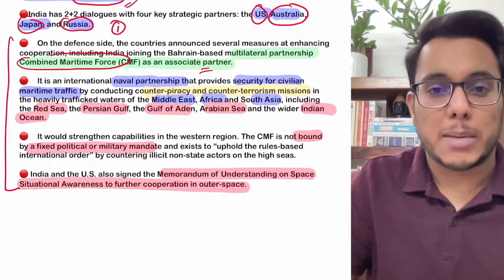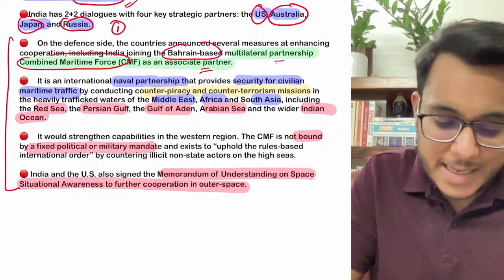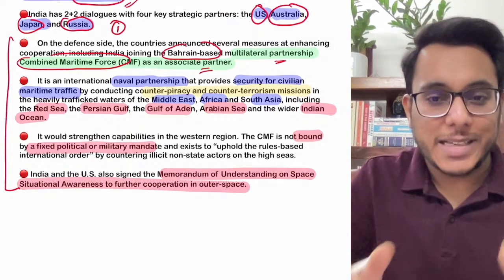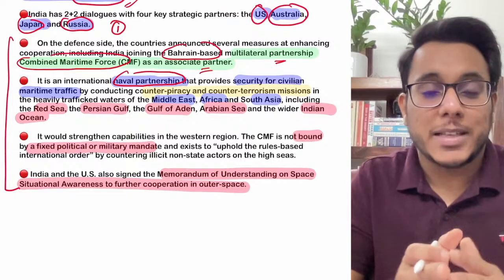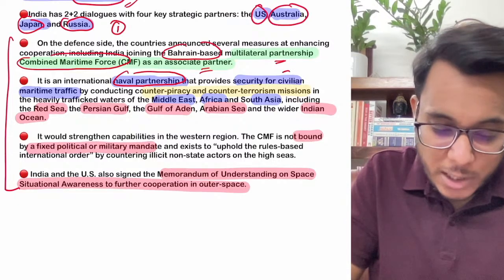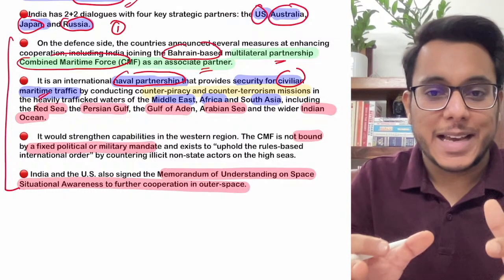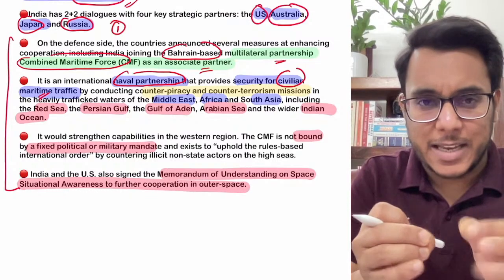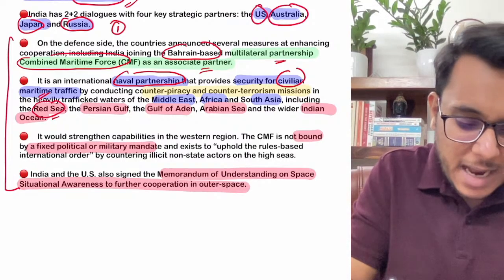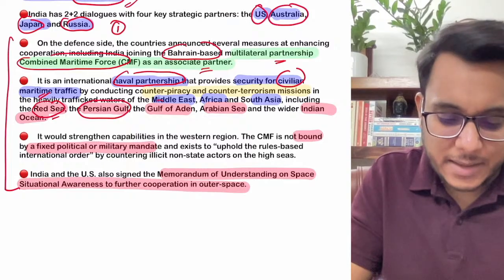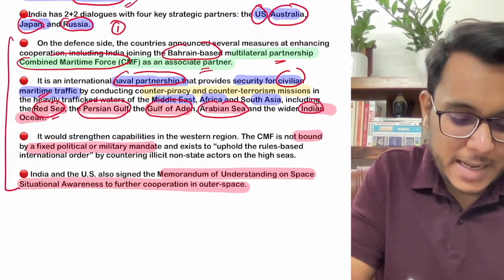So what is this Combined Maritime Force? Guys, it is a Bahrain-based multilateral partnership. It is a kind of naval partnership where different countries come together to ensure the security of civilian maritime traffic. So basically guys, there are certain areas which are guarded, specifically the Red Sea. After that, the Persian Gulf is there. Then the Gulf of Aden is there. Then the Arabian Sea is there, and then the Indian Ocean is there.